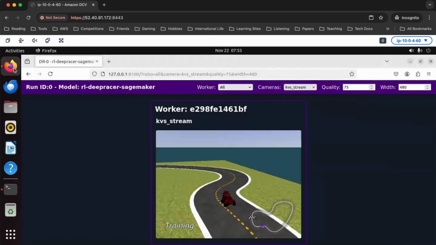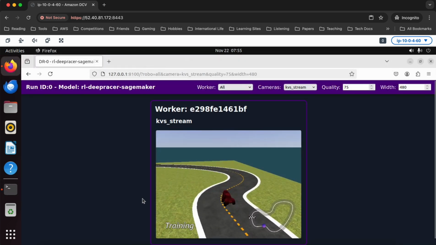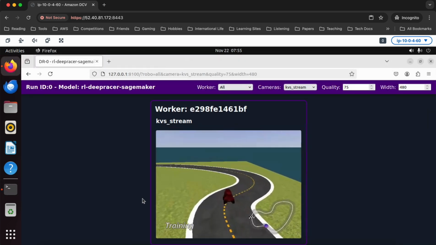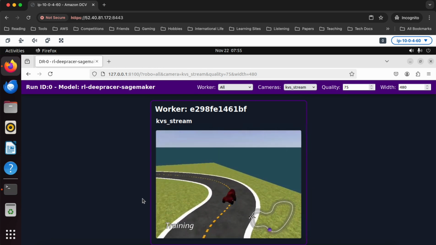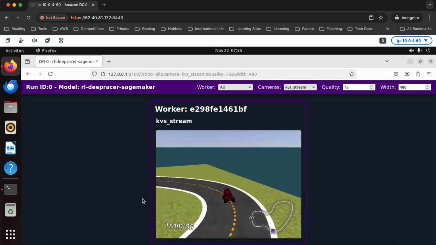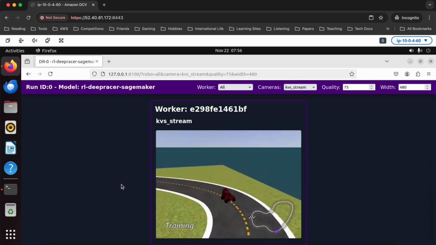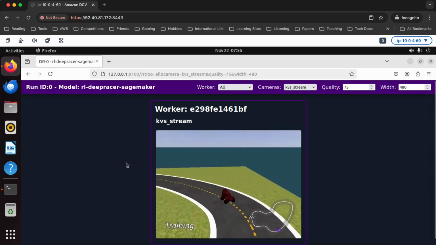If I go back here, let's see how our car is doing, right? So again, I'm doing this through VPN, so it's a little bit sluggish, but you can see it really looks like the car has done a pretty good job learning to navigate around the track. It's doing a way, way, way better job staying on track than it was before.